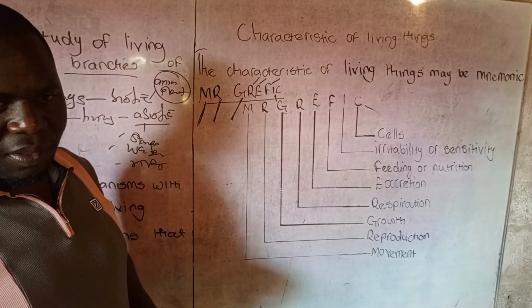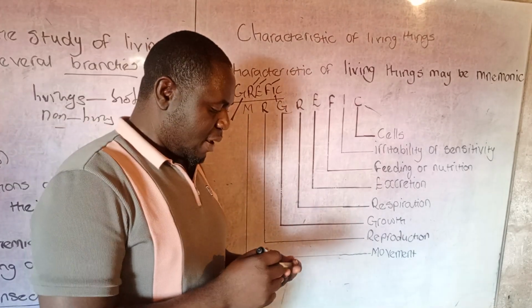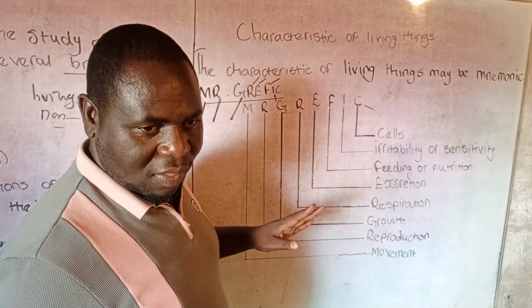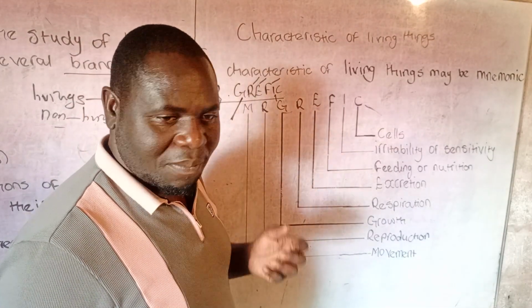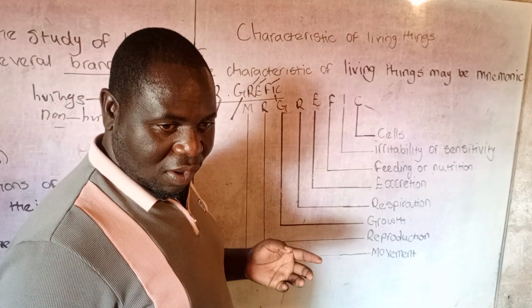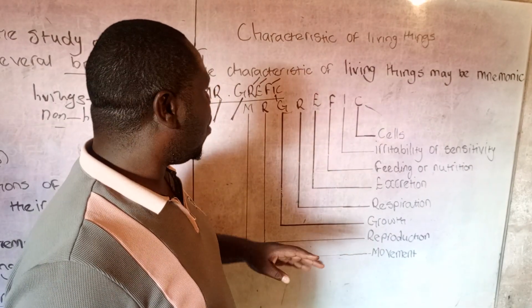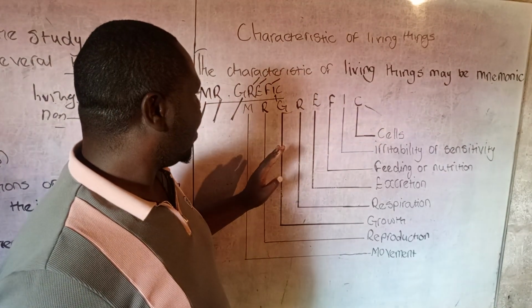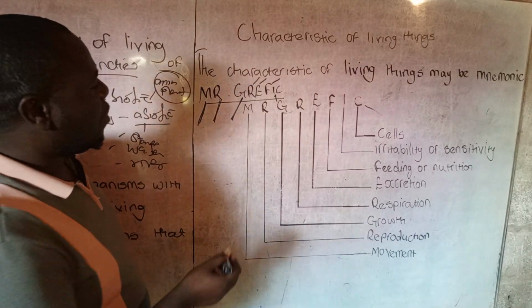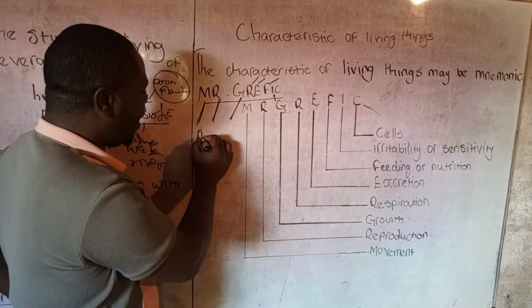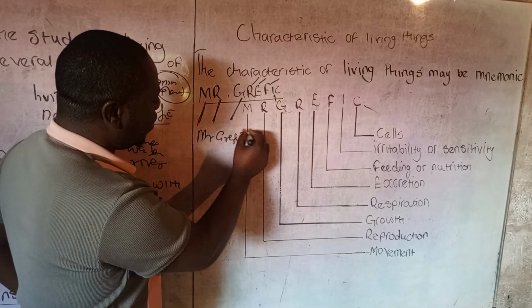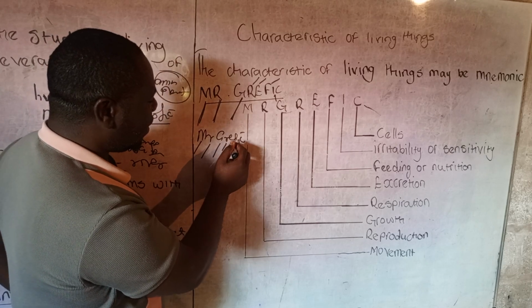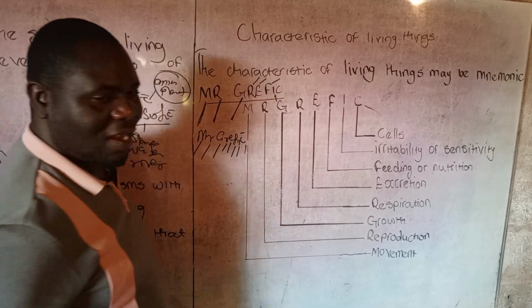For example, the legs are used for movement. What about the mouth? For feeding. So all these are characteristics of living things, and it's given by the memory aid Mr. Graphic. You can just write Mr. Graphic, then from here come up with movement, reproduction, growth, respiration, excretion, feeding, irritability, and cells.